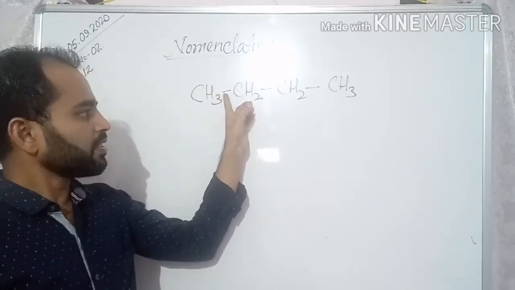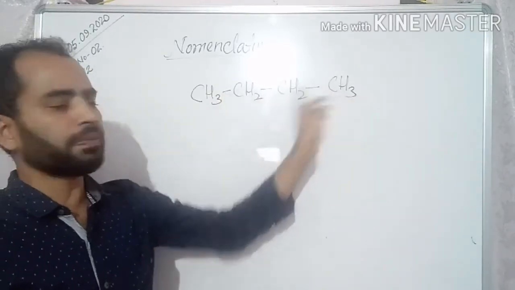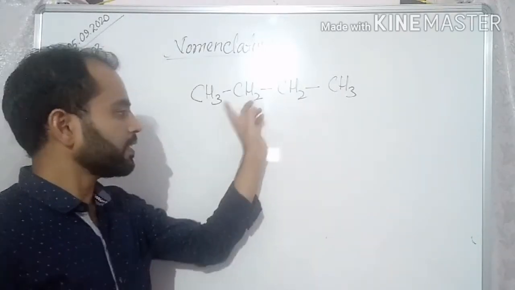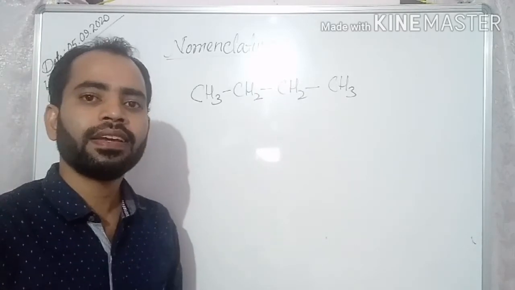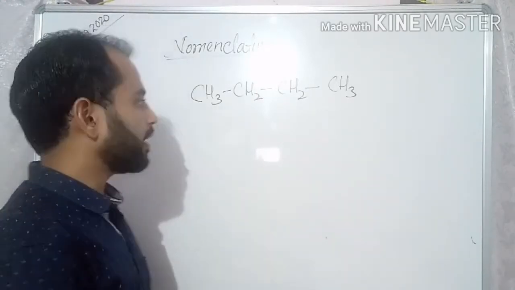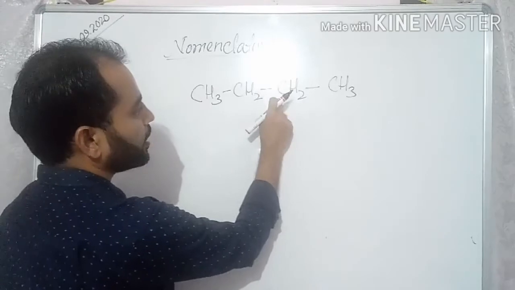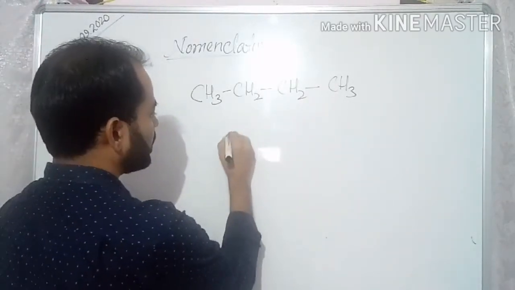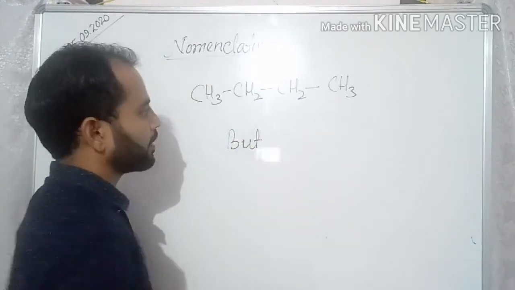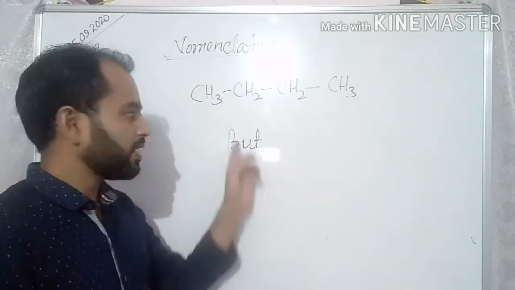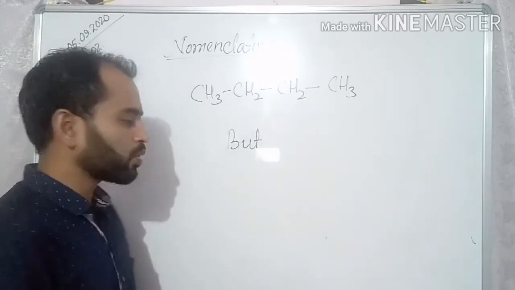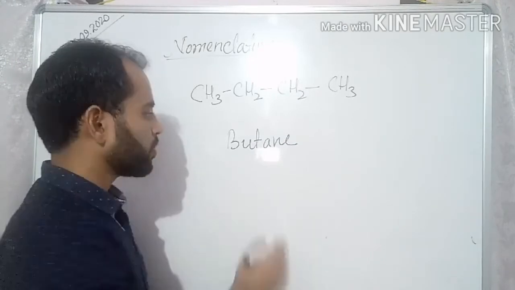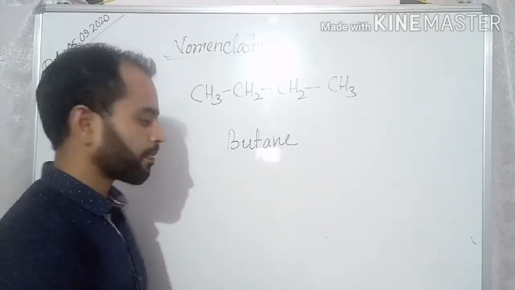In this compound there is only a single bond between the carbons, so it is an alkane. After this, we have to count how many carbon atoms are there. In this molecule, 1, 2, 3, 4. For 4 carbons we use the word but, and since it is an alkane, we add ane, so it becomes butane.